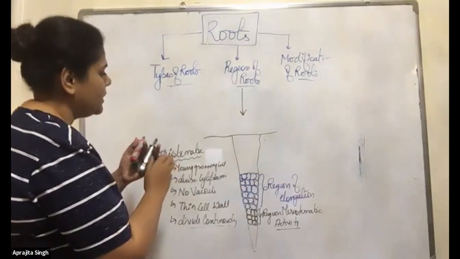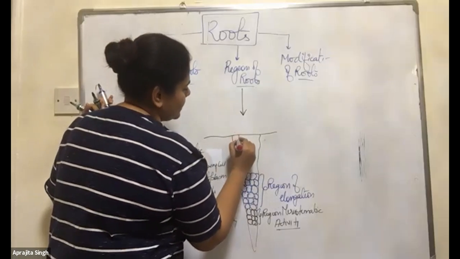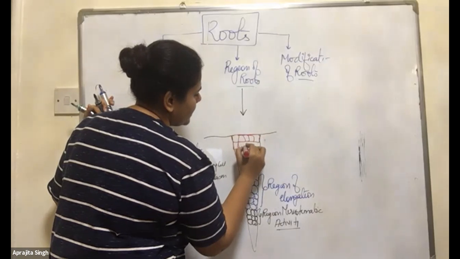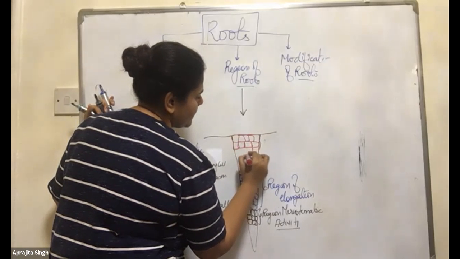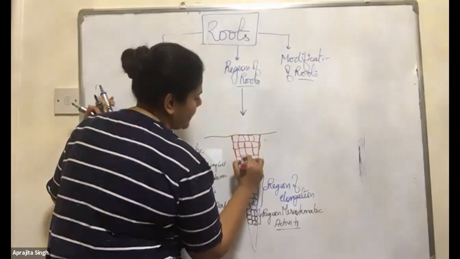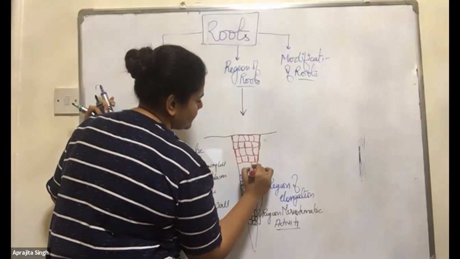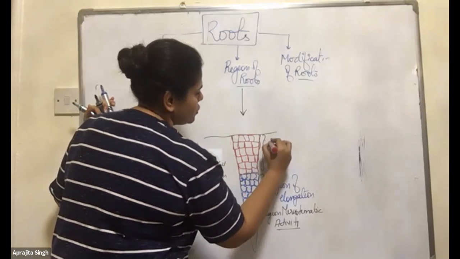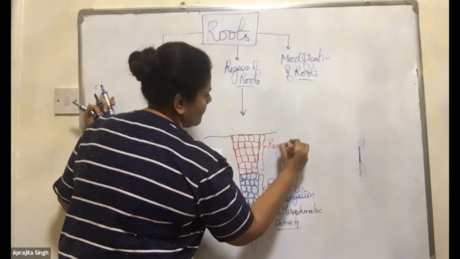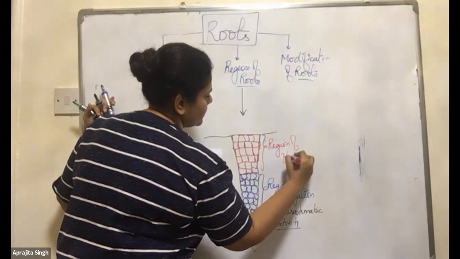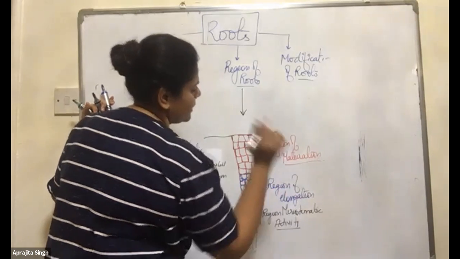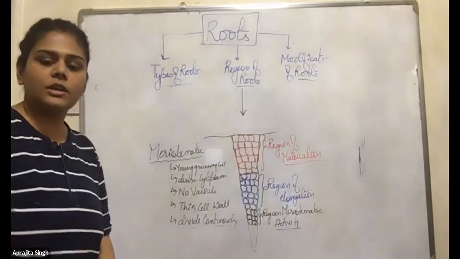Now, there is one more region. These cells have already matured and formed the permanent cells. Collenchyma, sclerenchyma, parenchyma. This is known as the region of maturation. They have matured. Region of maturation.